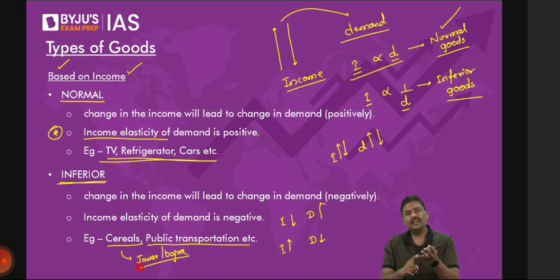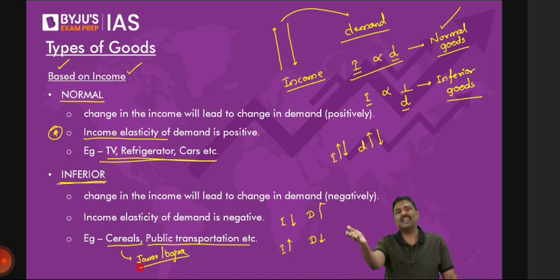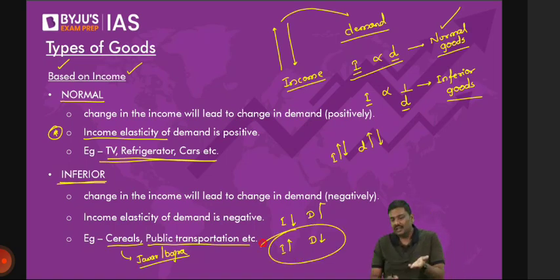Point number one: income and demand are negatively related. Negatively related means income goes up, demand goes down, and income goes down, demand goes up. At least is this okay with you? I'm explaining and you're typing. Understand it. First, income and demand will move in opposite directions. If you start earning more salary, you will not travel by bus. You will purchase a car. Now, if you purchase a car, what will happen to the demand for public transportation? It will automatically go down. Is it not the same relation that I'm talking about here? Income has gone up, demand for public transportation has gone down. Public transportation is an inferior good.